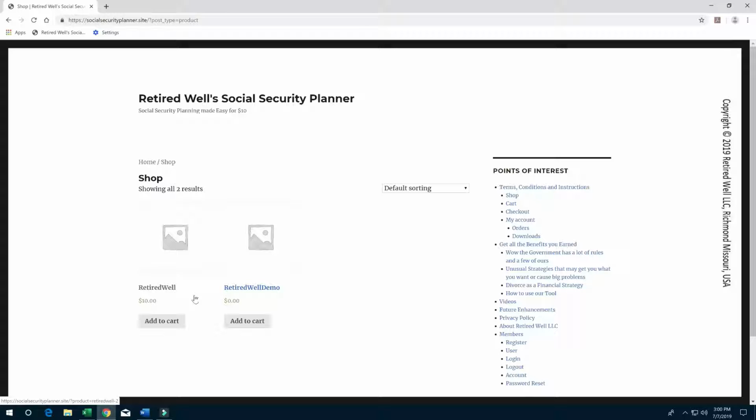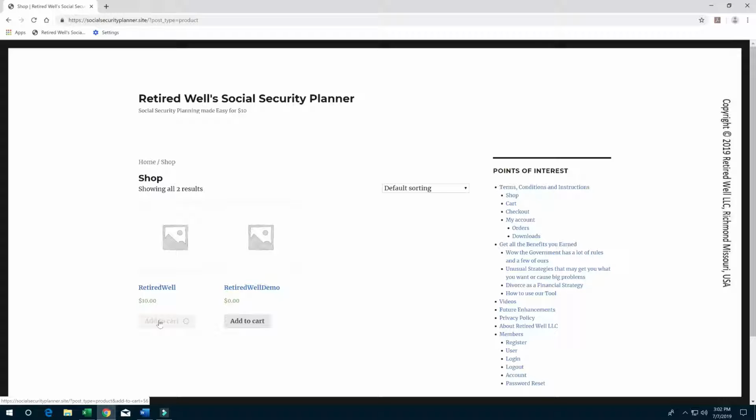The demo software has the same functionality as the full version, but the name, birth date, and benefit amounts are filled in and locked so that you can preview the software's features before buying. Please download the demo software and try it. When you are comfortable with our software, please come back and buy the full version to calculate your own personal benefits. Whichever version you choose, click the Add to Cart button.